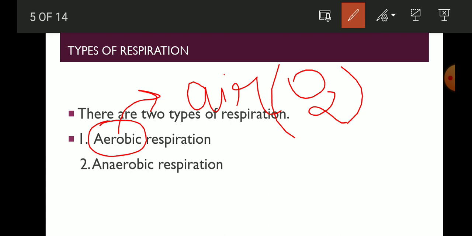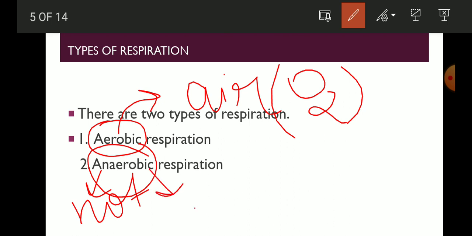Whereas in case of anaerobic respiration, an means not. So that means air is not an essential requirement in anaerobic respiration. The organisms which do anaerobic respiration do not need oxygen for the process of respiration. So here let us discuss one by one.